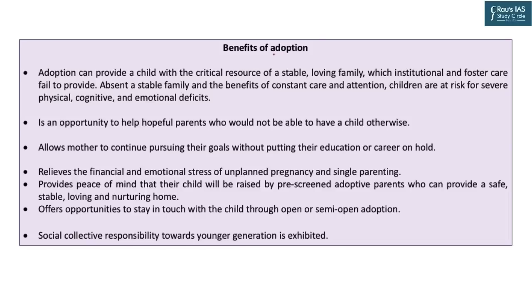Adoption as a social, emotional or legal process has lots of benefits. If you look from the perspective of the child that is getting adopted, the child is in critical need of a stable life, a loving family, to fulfill the emotional need of the child, to fulfill the physical need of having food, shelter and clothing, and also the cognitive need, the need of getting literate, educated, informed.